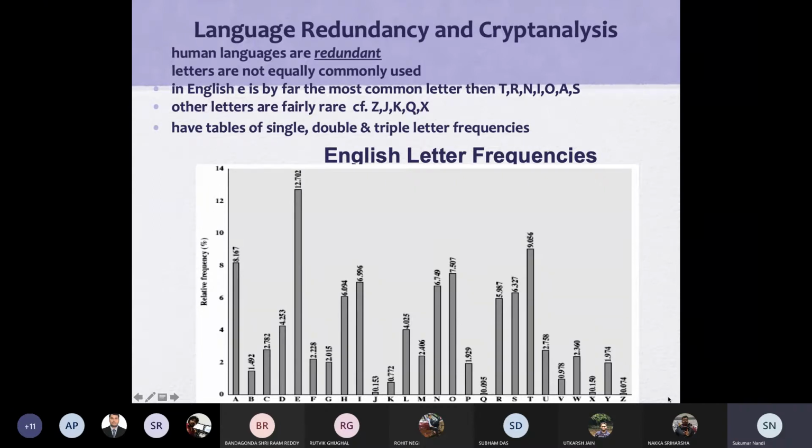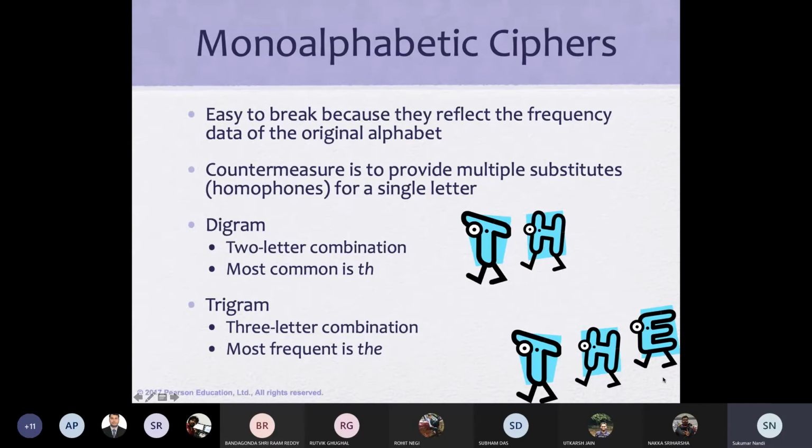If you go to the double, this is called a digram, two-letter combinations. TH has the maximum appearance. For trigram, THE appears the maximum. Those who have done machine learning electives may have gone through the n-gram approach. This is a similar n-gram approach. Actually, it came from here. It tries to find two alphabets together as features.